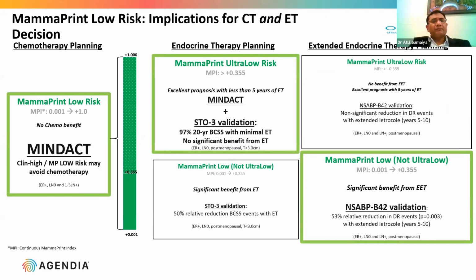So basically, in this group of patients we can limit endocrine therapy to a lesser duration. This is the subgroup of patients where we have to define whether we need to continue endocrine therapy for 5 years or not. Similarly, patients who are MammaPrint low but not ultra low significantly benefit from endocrine therapy, with a 50% relative reduction in breast cancer specific survival. So there is a need for endocrine therapy in this group, but no chemotherapy.